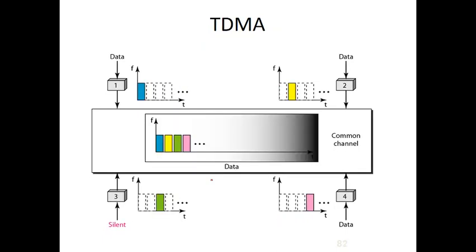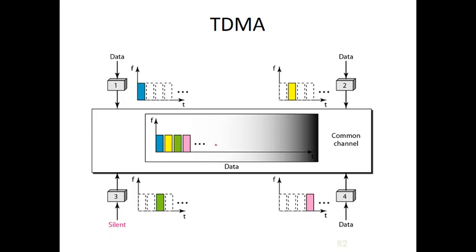The next one is TDMA, which stands for time division multiple access. It is similar to TDM, time division multiplexing. Here the entire channel is divided into different time intervals, or time slots, and each slot is given to each station. If we have 4 stations, then the entire link is divided into 4 slots, and each slot is given to each device.